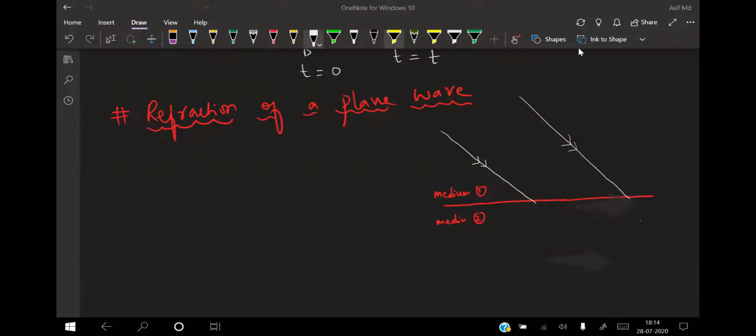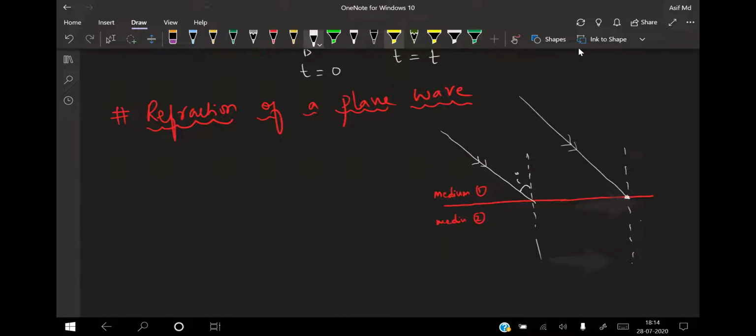Okay, now refraction of your plane wave. So now I'm drawing a normal here, and this one is also your normal. This represents the angle of incidence, i, isn't it?